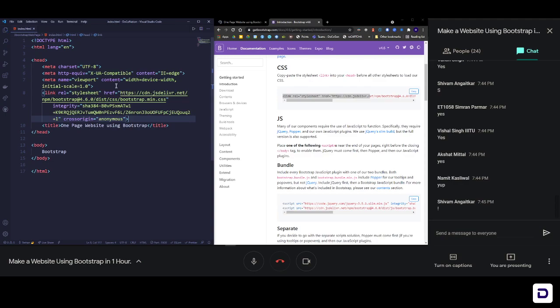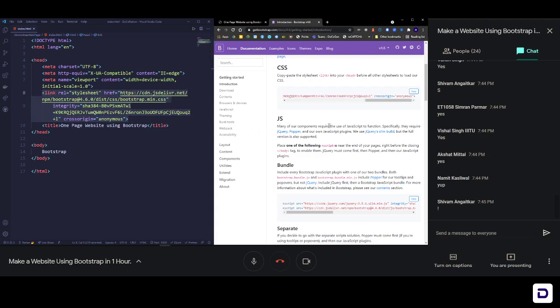Okay, so the first link is a CSS link that Bootstrap provides us. If you just go towards the end of the href, you can see that this is bootstrap.min.css. So basically all the CSS styling files of Bootstrap are stored inside this particular link, and that is what we have added here, in the head.